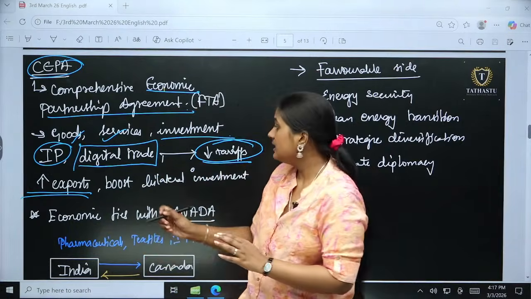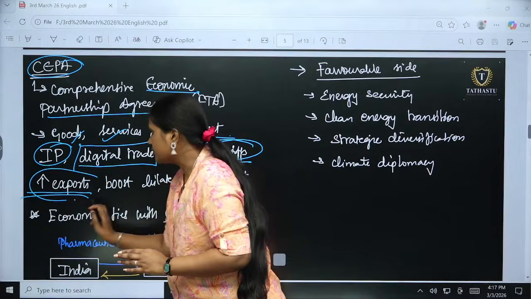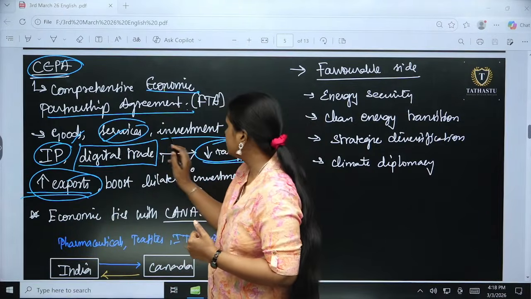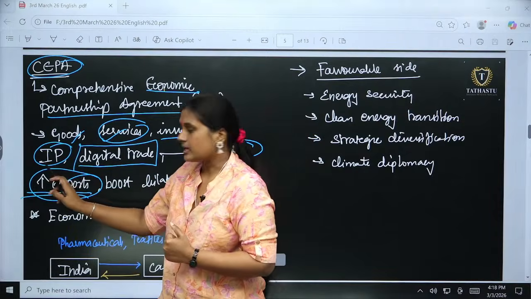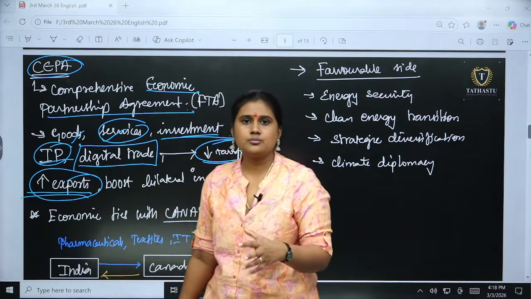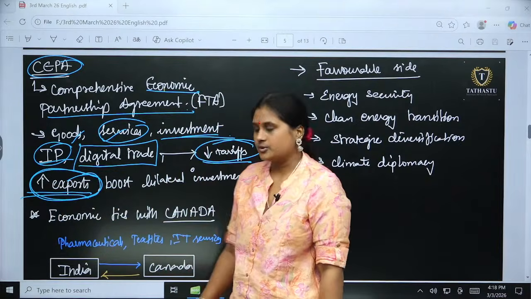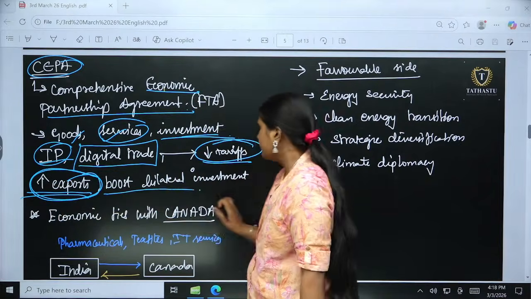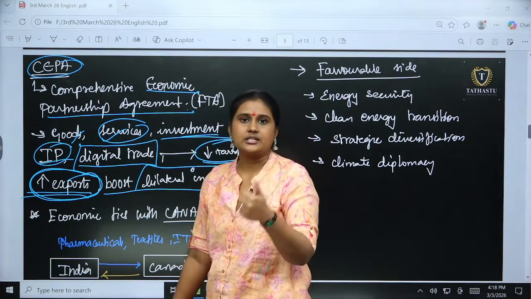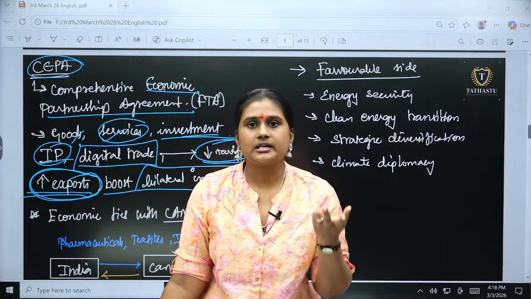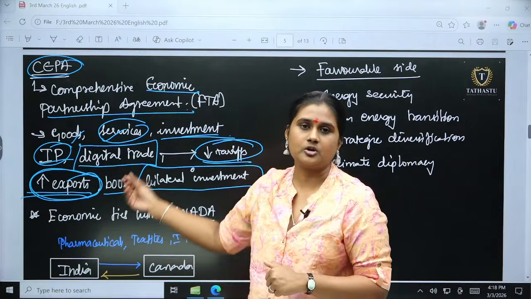So we have a larger opportunity for exporting services here, because it's about goods, services and investment flows, and also intellectual property. So we will be getting more opportunity to increase exports, and also to boost bilateral investment. Here the technologies, the software and also foreign direct investment may be possible because of this.